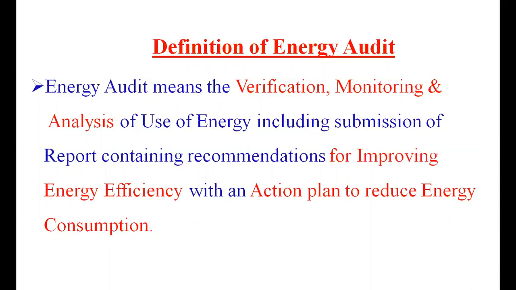There are mainly three terms. First one is the verification of electrical energy, then continuous monitoring of the energy consumption, and analysis of the use of energy, and submission of technical report containing some recommendations or some methods for improving the energy efficiency. An action plan or systematic plan will be needed to reduce the energy consumption and increase the energy efficiency. This will be mainly applicable for the industrial consumers.